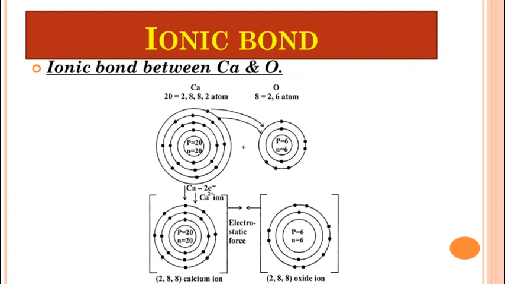So calcium will lose its 2 electrons, and oxygen will accept the 2 electrons to complete the octet state. So after losing the 2 electrons, the electronic configuration of calcium becomes 2,8,8, and after accepting the 2 electrons, the electronic configuration of oxygen becomes 2,8. So after losing 2 electrons, calcium will form the calcium cation, and oxygen will form the oxide anion. So due to the electrostatic force of attraction between these two oppositely charged ions, an ionic bond is formed.